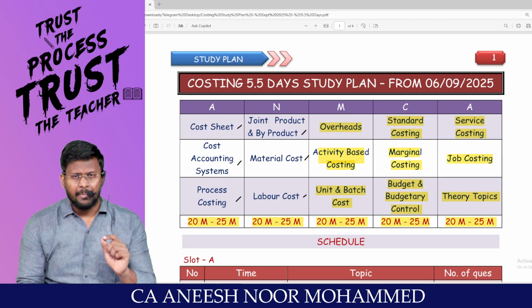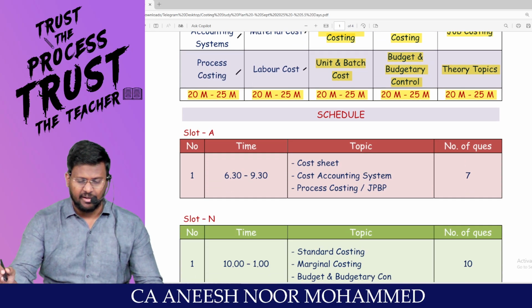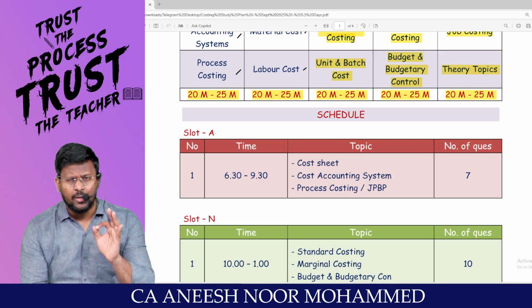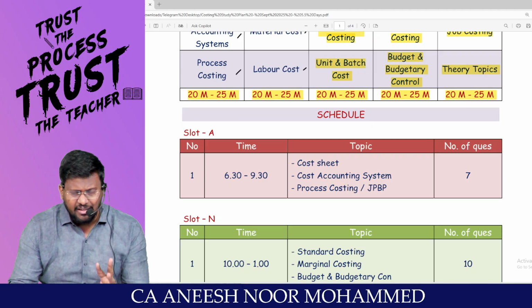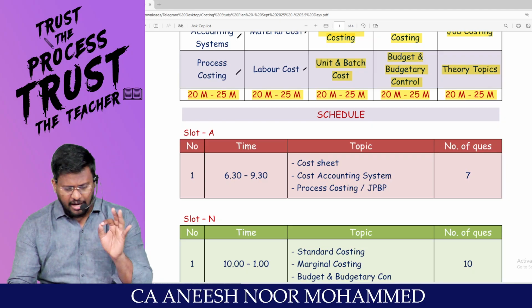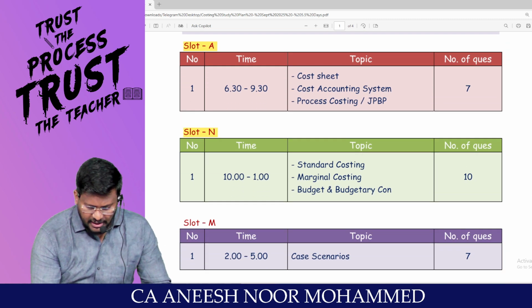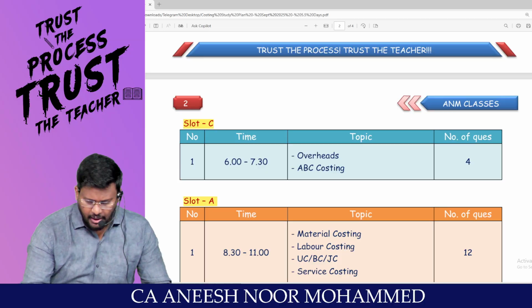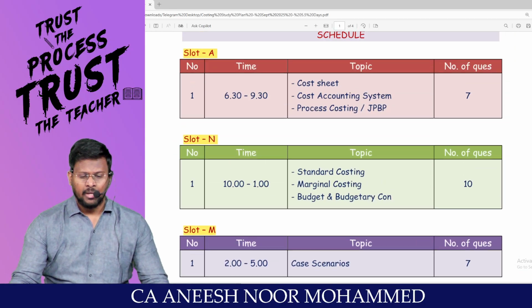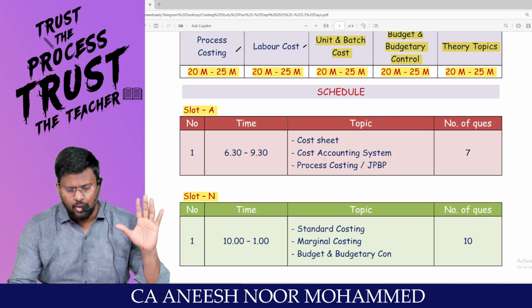I will explain very nicely how we should prepare in these 5.5 days, so listen carefully. I have classified one day, that means 6th, 7th, 8th, 9th, 10th, every day, into 5 slots: Slot A, slot N, slot M, slot C and slot A, my dear lovable students. Slot A is daily in the morning, just one slot.